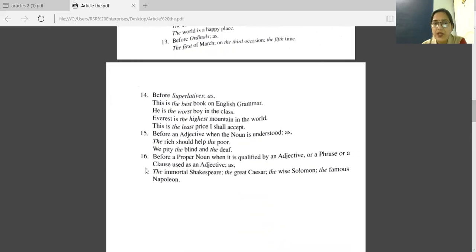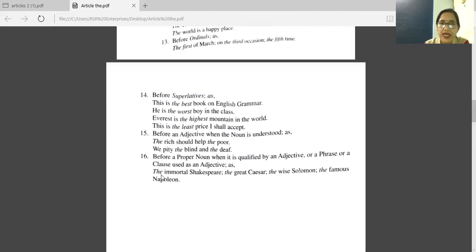Now, next point 16, before a proper noun, when it is qualified by an adjective or a phrase or a clause as an adjective. The immortal Shakespeare. Shakespeare is a proper noun. Before that, we are using the adjective immortal.